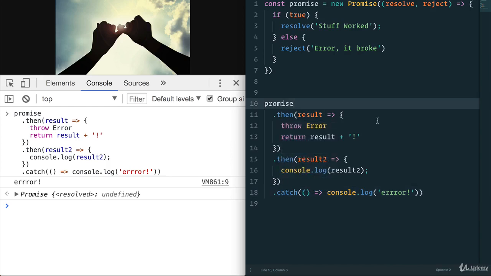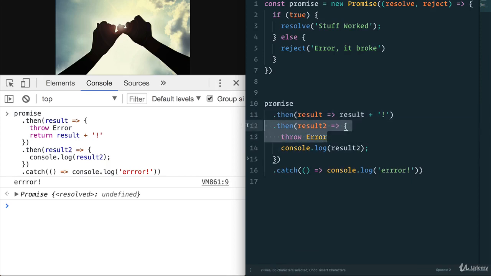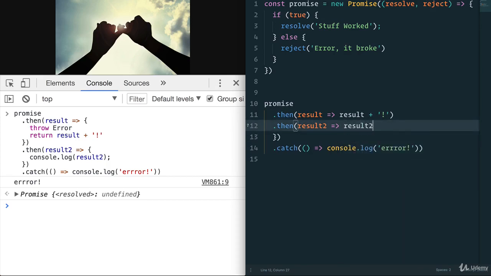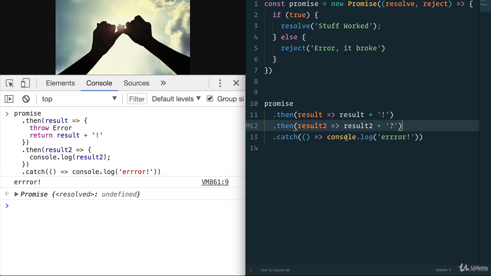All right, so I have a little question for you. What happens if we do something along this line? Let me just go back to what we had before. We don't have an error in there anymore. But this time, we have result 2 plus the question mark. So we're going to add a question mark to that. We're going to return that. We're going to catch with console.log error.